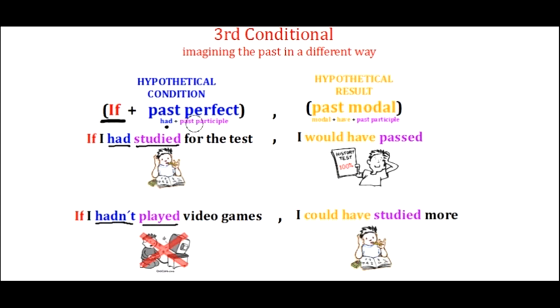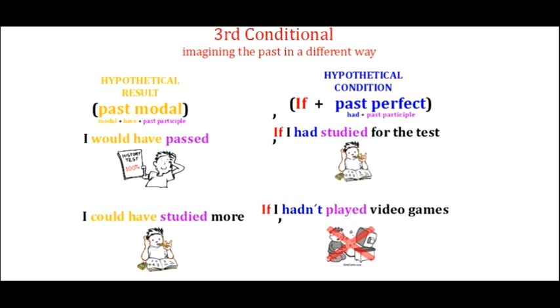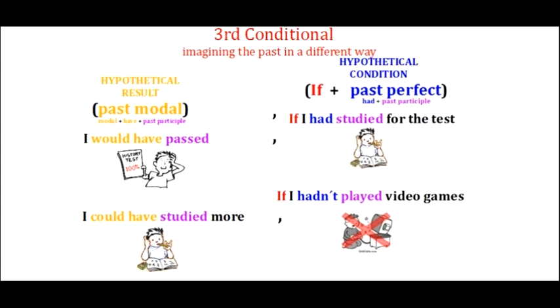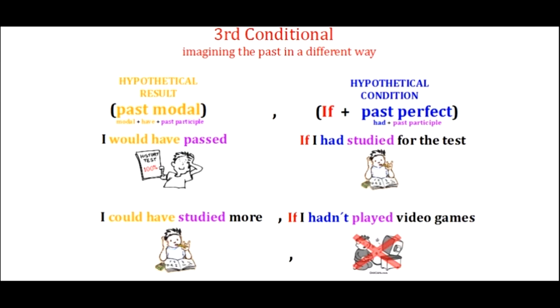So, let's take a look at what we can do with this grammar, okay? Notice that when I use my hypothetical condition first, if I had studied for the test, I use that comma to separate that from my hypothetical result. I would have passed, right? But I can switch the order of these, and I can use my hypothetical result first, and then talk about the condition second, okay? But if I do this, I no longer need these commas.